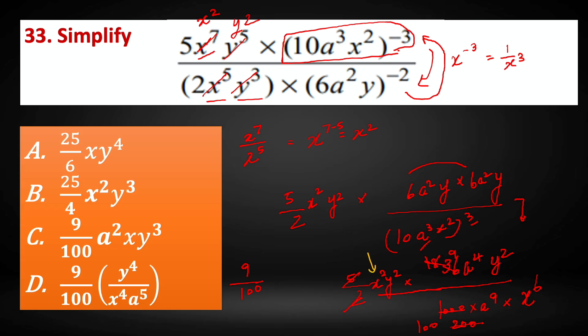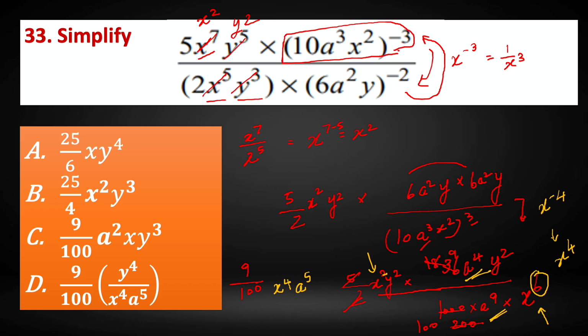Now we have an x square here, and we have x to the power 6. So x to the power 6 and x to the power 2. So we have 6 minus 2, that is 4. So x to the power 4 will come in the denominator because we have a 6 here and a 2 here. So 2 minus 6 is minus 4. But instead of keeping x to the power minus 4 in the numerator, when we bring it to the denominator, it becomes x to the power 4. Okay, now next we have a to the power 9 and a to the power 4. So 4 minus 9 is minus 5.